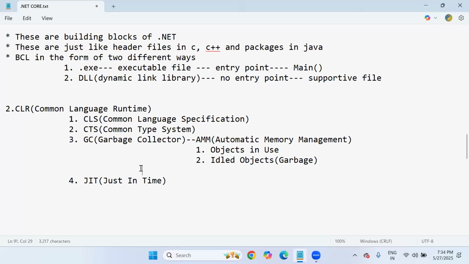There is no use of these objects. So idled objects can be destroyed from the memory, and for objects in use we should allot the memory. That means these objects should be kept in memory. This process is nothing but automatic memory management.